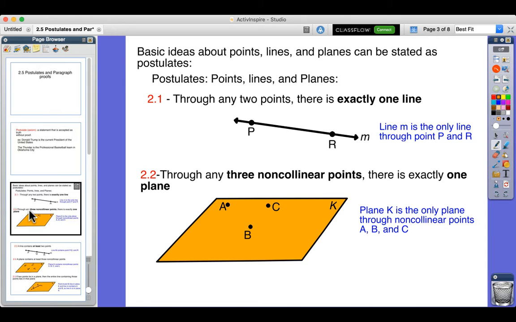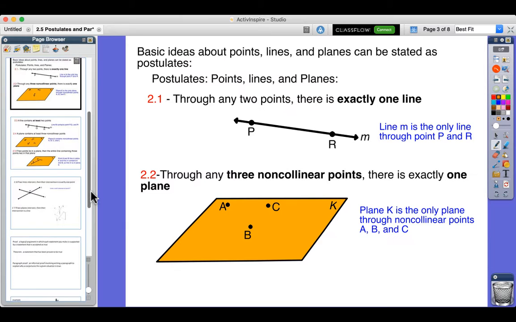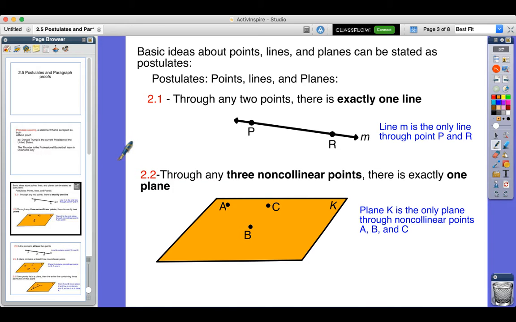So, based off these ideas, we're going to be talking about postulates that deal strictly with points, lines, and planes. As we've been going through this chapter, we have talked about these specific things, but now we're going to make the exact postulates, postulate 2.1, 2.2, all the way through 7 different postulates that we'll talk about today. They'll be used as the reason why the statement that the question made is either true or false.